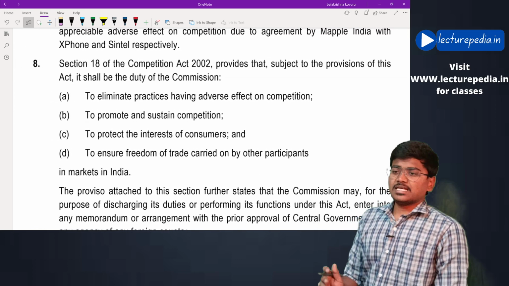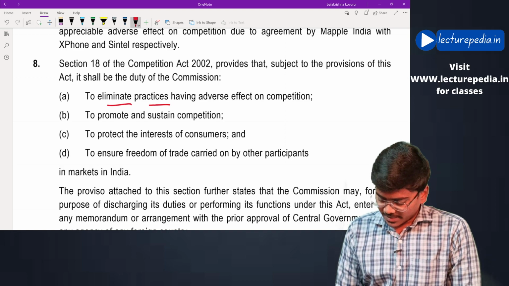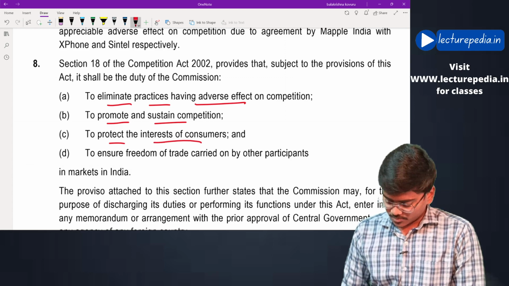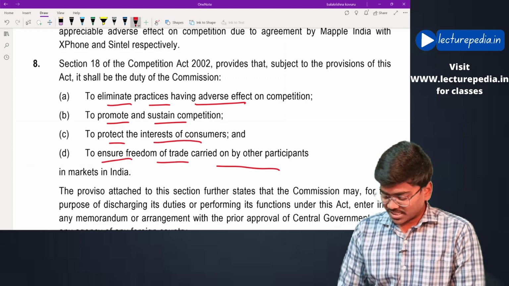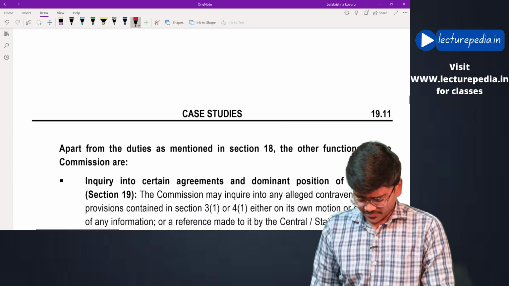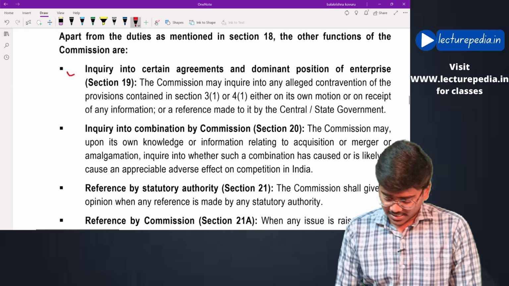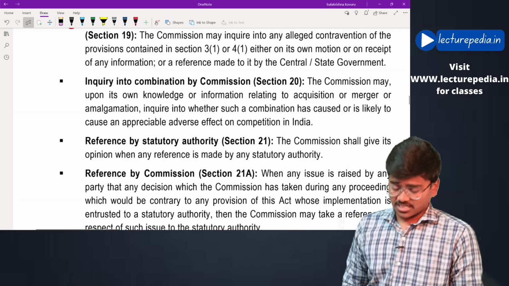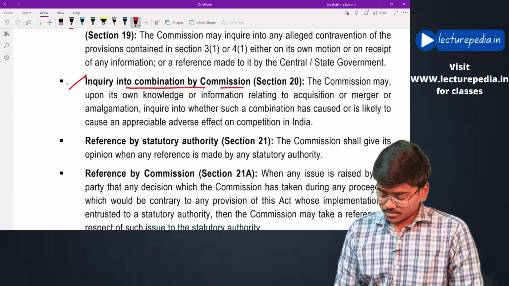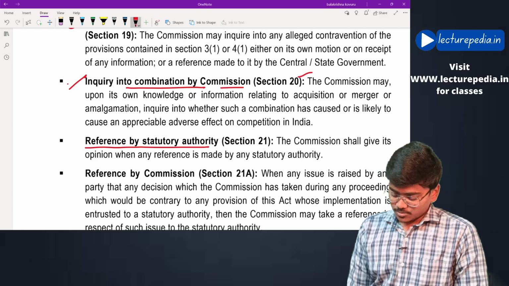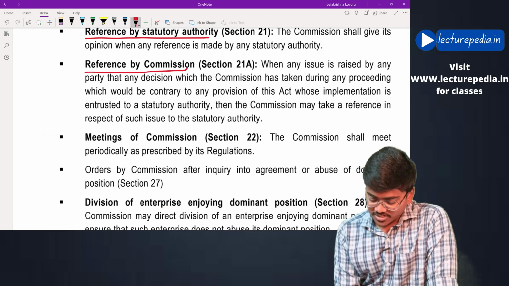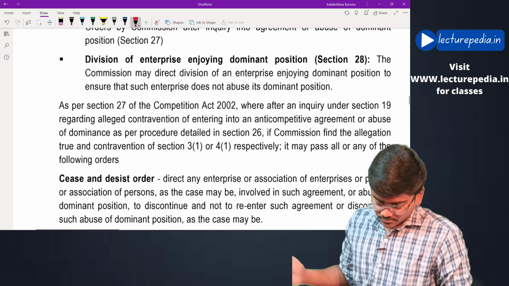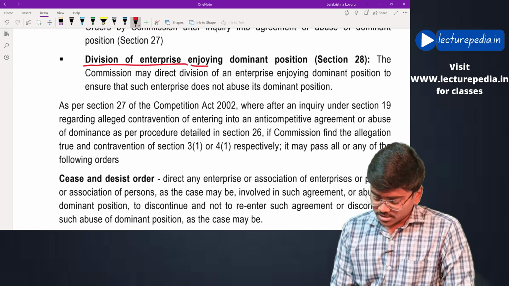First of all, CCI can pass orders to eliminate practices having adverse effect and to promote sustained competition, to protect the interest of customers, and to ensure freedom of trade carried on by the participants. In specific, the orders would be to conduct inquiry into certain agreements and dominant position of enterprises under section 19, or inquiry into combination by the commission under section 20, or reference by any statutory authority, or reference by the commission, meetings of the commission, that is not an order basically, or it can order division of an enterprise enjoying dominant position.